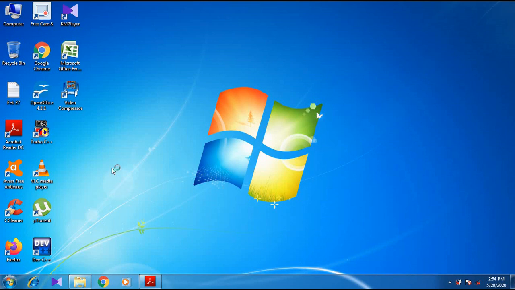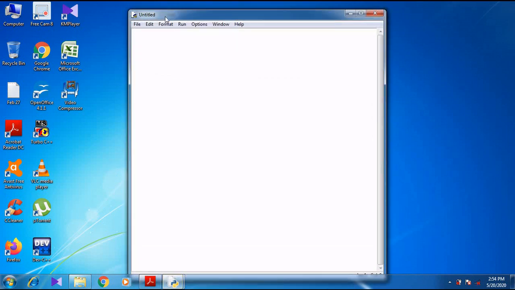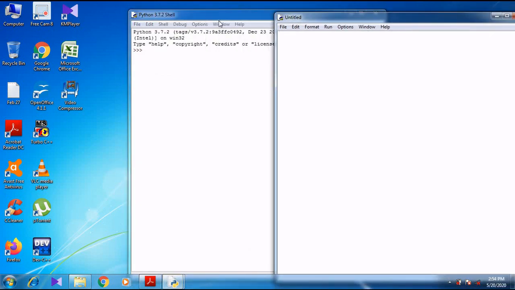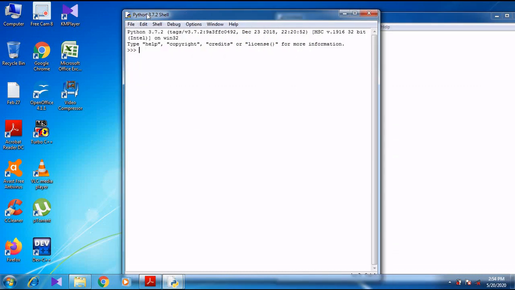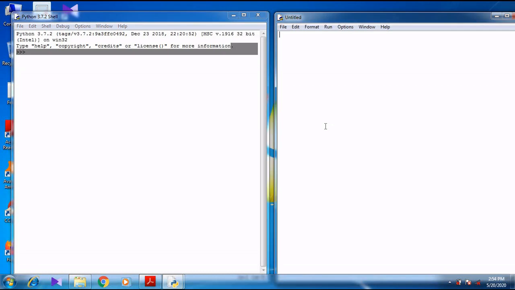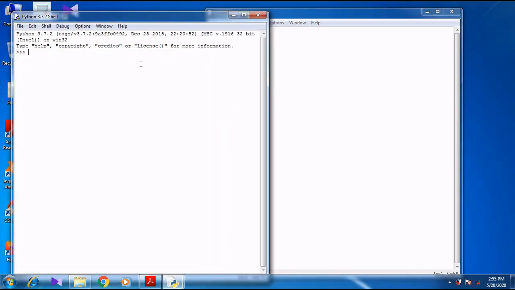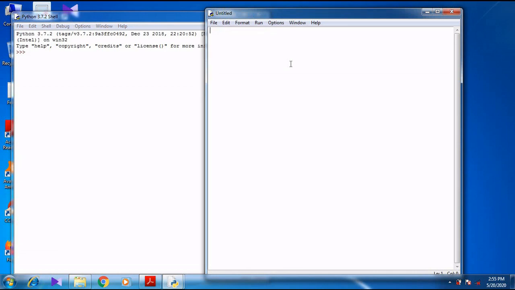Now press Ctrl plus N. This is interactive mode, and now this is the script mode. So here in script mode, I am going to type the code.